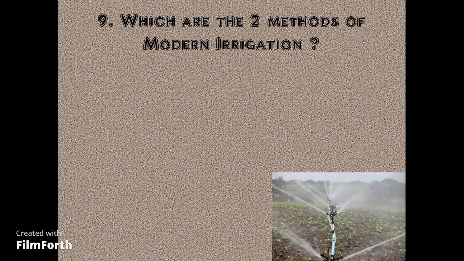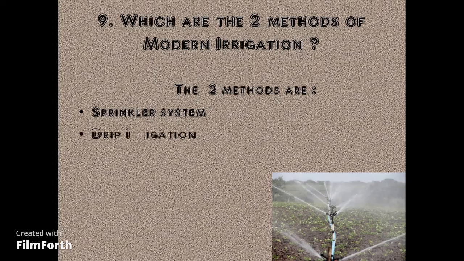Which are the two methods of modern irrigation? The methods are sprinkler system and drip irrigation.